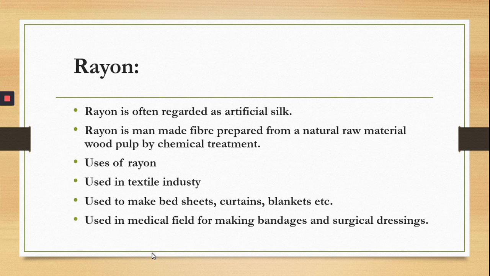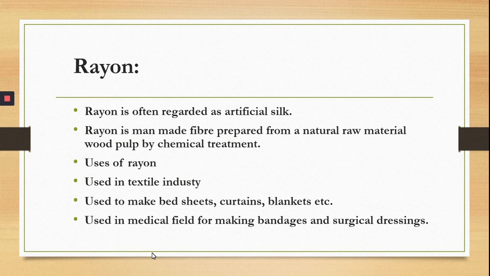Now the uses of rayon. It is used mostly in the textile industry. It is used to make saris or dress material. We use this rayon material to make bed sheets, curtains, blankets, etc. It is also used in the medical field for making bandages and surgical dressings. So these are the uses of the rayon fiber.